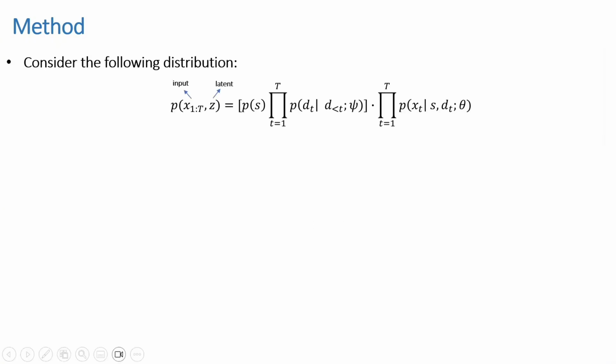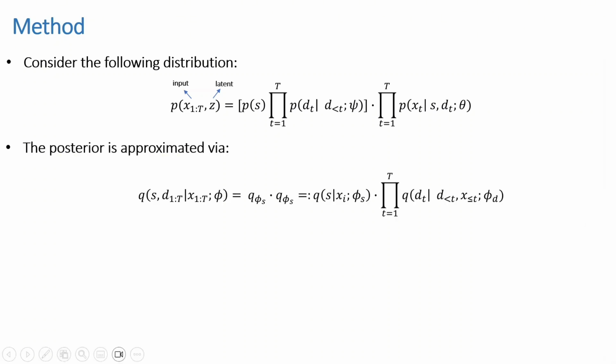We adopt VAE modeling and assume the following joint distribution, where the dynamic and the static factors are assumed to be independent. Each x_t depends only on the static factor S and the dynamic factor d_t. The posterior distribution disentangles the static and dynamic factors, and it is approximated by Q. Here, S is conditioned only on one element of the sequence, and d_t depends on the dynamics of the previous time step and the input until the current time step.